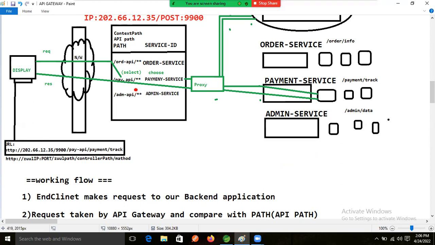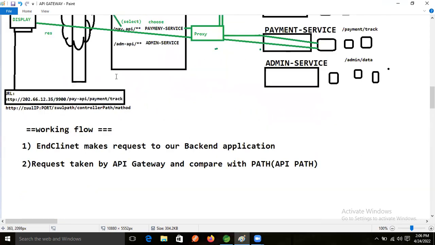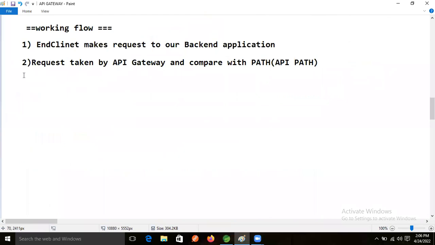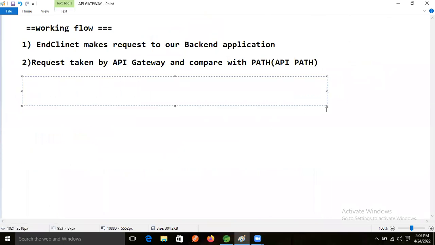So whenever we make the request, if the path matches, then what will happen? The URL will proceed to the next level. Otherwise, what will we get? We get a 404 error, right? Good. So here, if it matches, right?